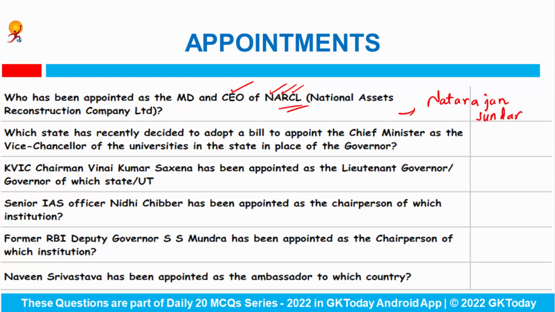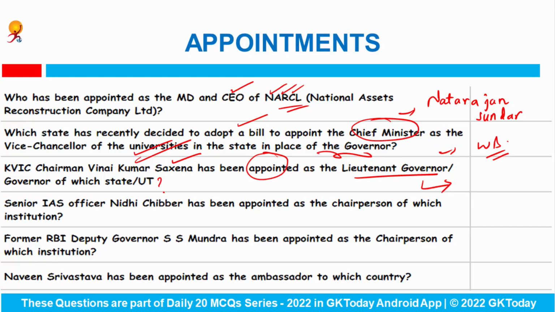Which state has recently decided to adopt a bill to appoint the Chief Minister as the Vice Chancellor of the universities in the state in place of the Governor? So now onwards, in the state of West Bengal, the Chief Minister would be the Vice Chancellor of the universities rather than the Governor. KVIC Chairman Vinay Kumar Saxena has been appointed as the Lieutenant Governor of which state or Union Territory? So now Vinay Kumar Saxena is the new Lieutenant Governor of New Delhi.